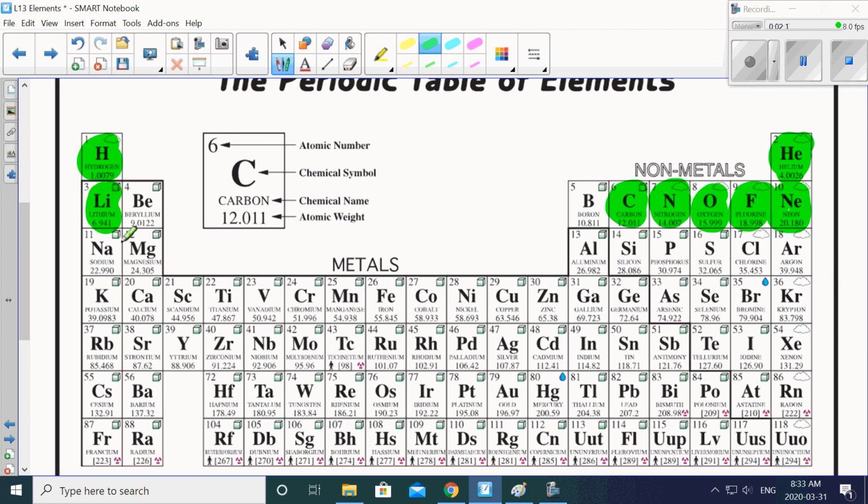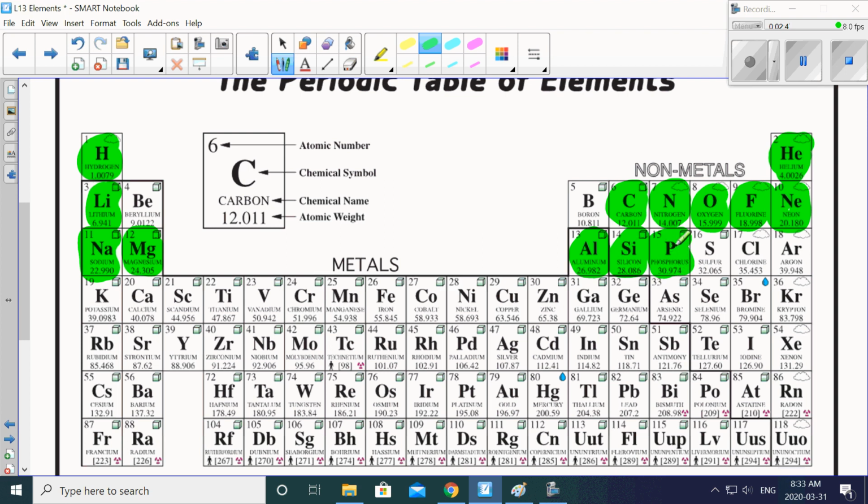Okay, so please just highlight them or color them in as we go along, just so that when we're looking at the periodic table, it really pops out at us. Okay, sodium we often think of when we think of salt. Magnesium is one of those minerals or vitamins that we all need. Aluminum cans, silicon, okay, Silicon Valley in California where they make a lot of electronics.